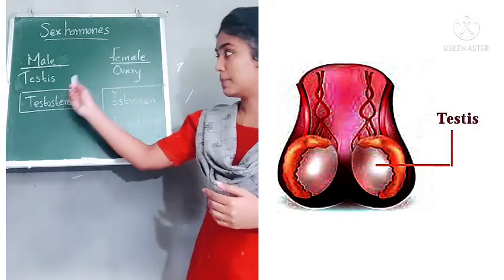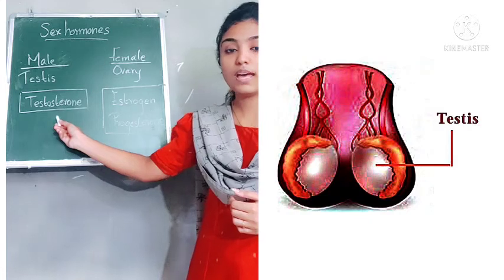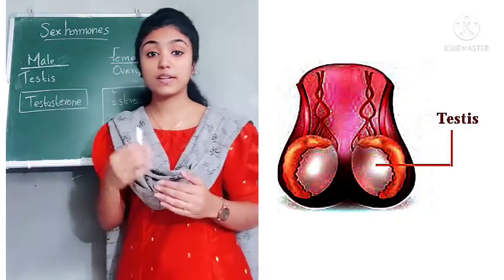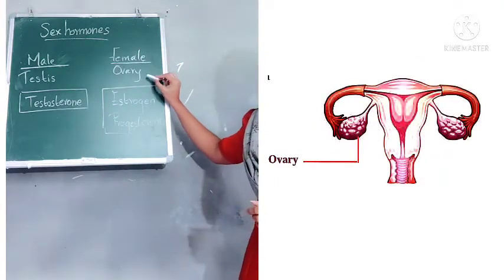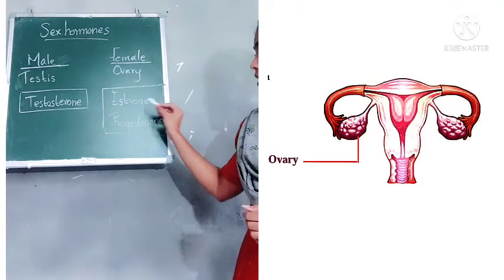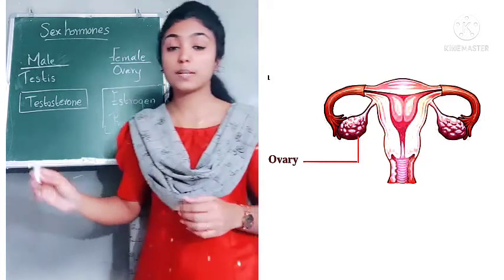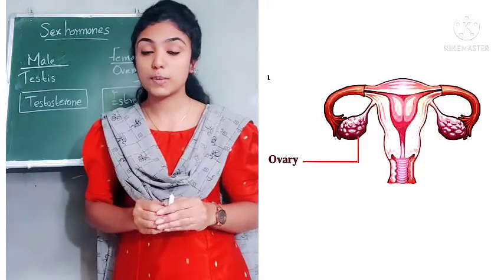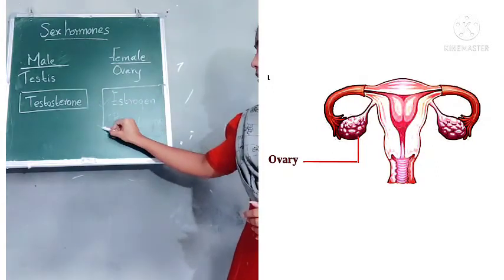So in male, the testis produces the sex hormone testosterone, and it helps in the secondary sexual activities. Then in female, the ovary produces the hormones estrogen and progesterone. So two sex hormones are produced in female, which are estrogen and progesterone.